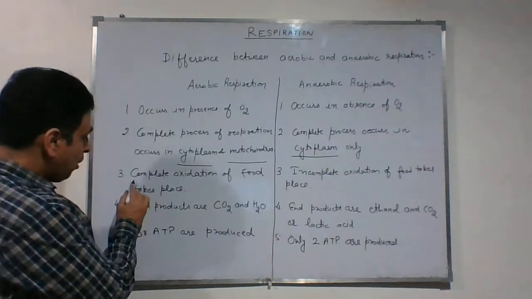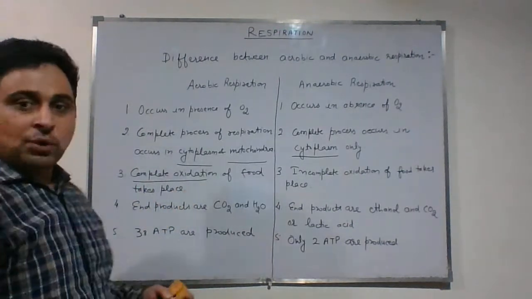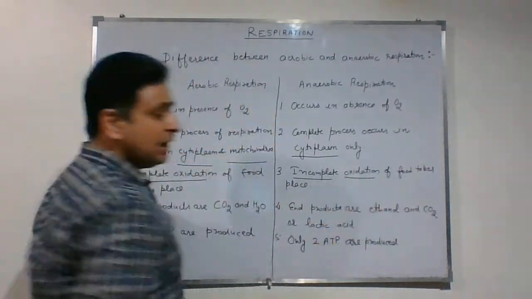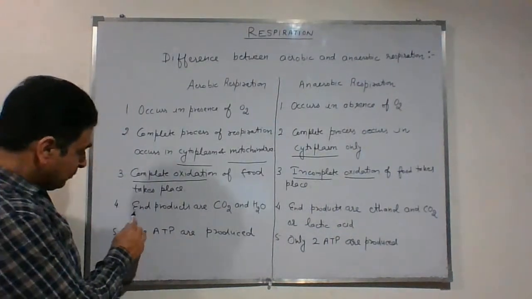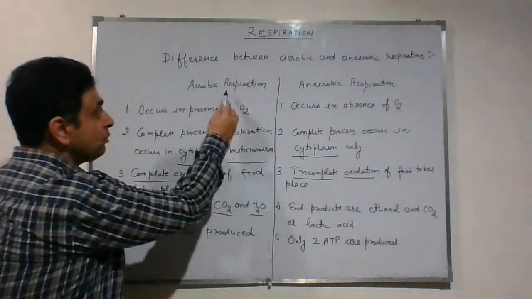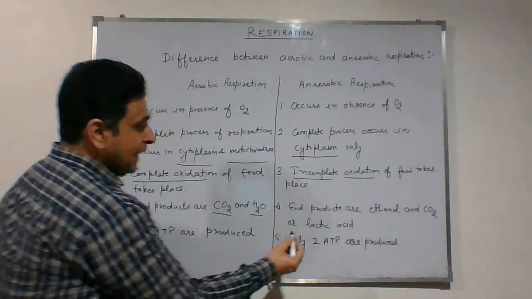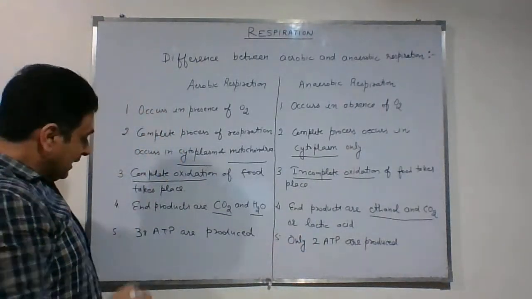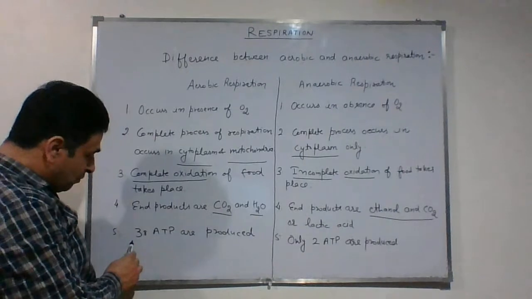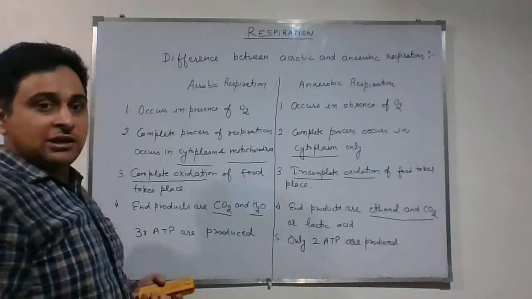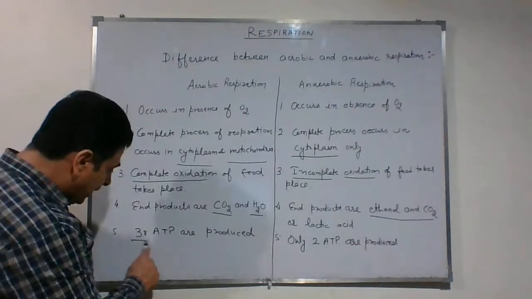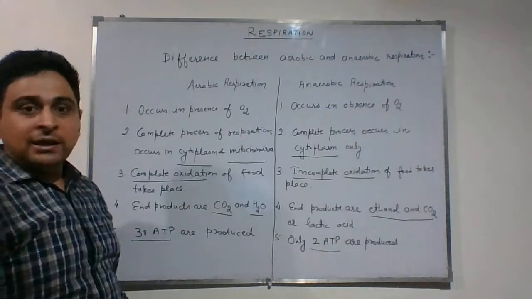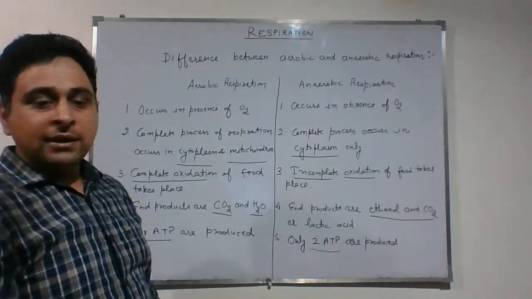Third, student, in aerobic respiration complete oxidation of food takes place. That food is oxidized completely. But in anaerobic respiration, incomplete or partial oxidation of food occurs. Next, student, end products are carbon dioxide and water in case of aerobic respiration. Whereas in anaerobic the end products are ethanol and carbon dioxide or lactic acid. And lastly, student, in aerobic a large amount of energy is formed. We know that we can measure energy in terms of ATP. So here 38 ATP are formed. In anaerobic, just 2 ATP are produced. So this is the difference between aerobic and anaerobic respiration.